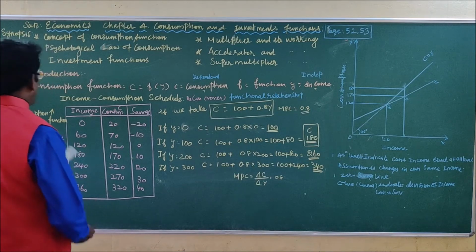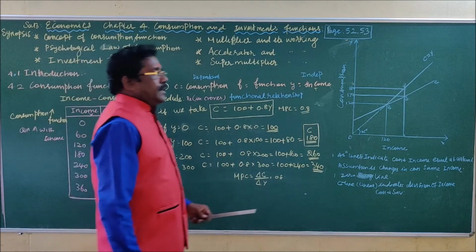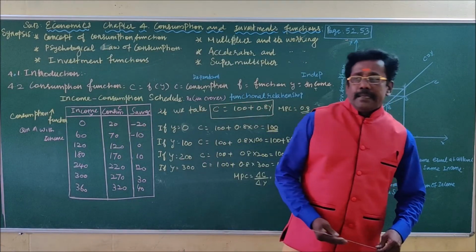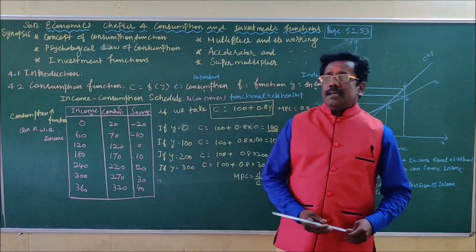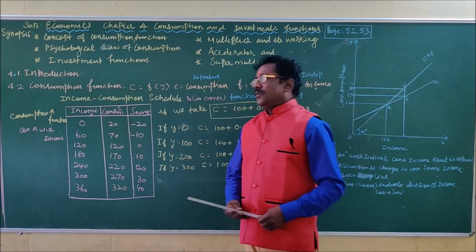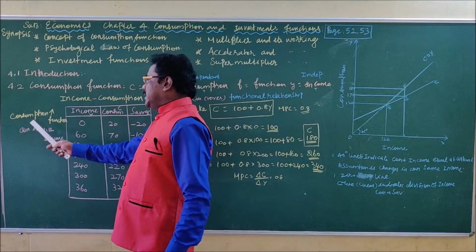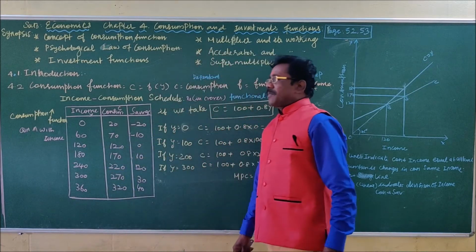Why? Because when income increases, consumption also increases. The level of consumption depends upon the level of income received by the consumer. That is why we say that the consumption function is an increasing function.